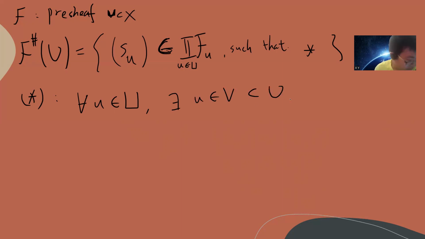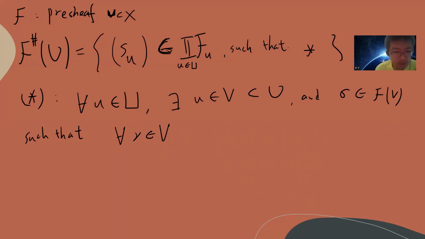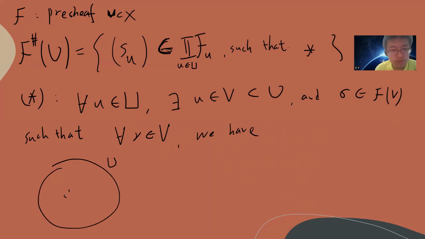Okay, so there is this open neighborhood V, and the section belongs to F of V, such that for all, let's say, nu belongs to V, we have... okay, so it's this, right? We have u, and for every u there's an open set V, and then there is a section, right? So the section is sigma on the F of V, such that for every nu belongs to V, we have S nu.